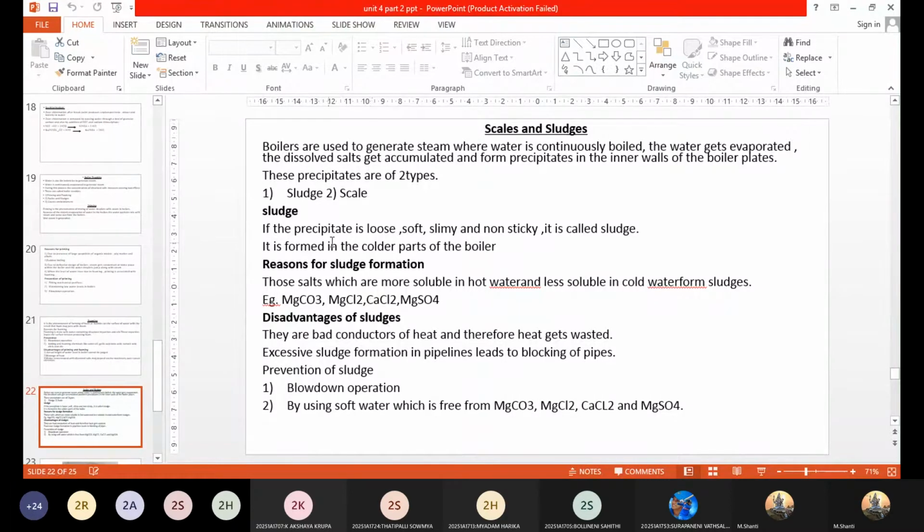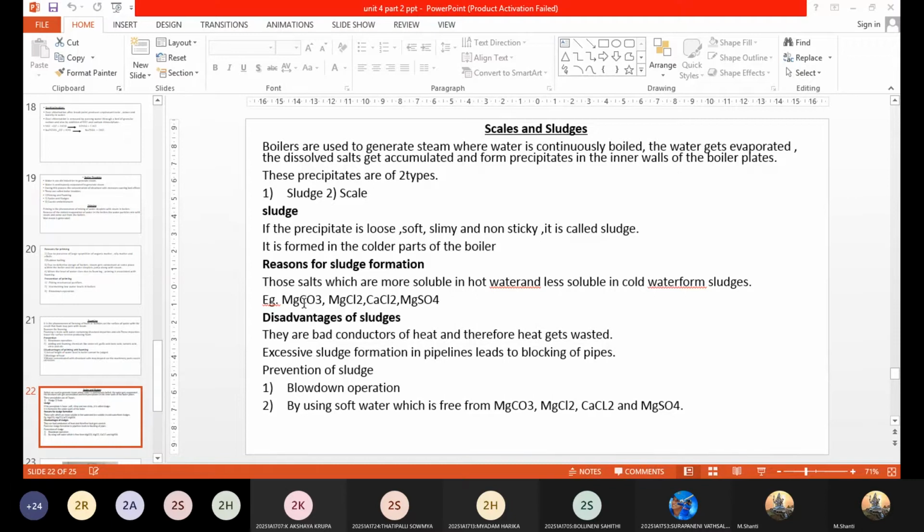Sludge, as I said, is soft, loose, slimy, and non-sticky. It is a precipitate only. We were talking about the two types of precipitate, and this is the first type. What kind of salts will cause the sludge impurities? Usually, sludge impurities are due to the presence of salts like magnesium carbonate, magnesium chloride, calcium chloride, and magnesium sulfate. These are the salts which result in sludge deposits.